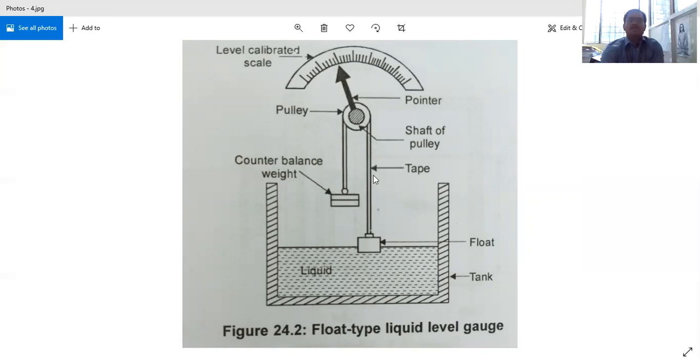Then only we will find zero movement, and the movement exists because of the change in the level of the tank. If the tank level is increasing, this float will also move in the upward direction because the pressure here will be increasing. As a result, the tension in this string will be higher compared with this. So this will move in the downward direction, and this will move in the upward direction.